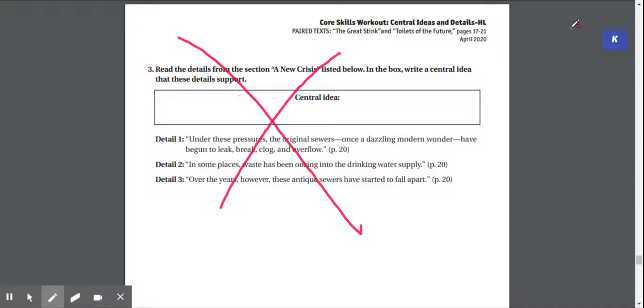Take your time on this activity, and if you have not read the stories, like I said, and I keep saying over and over again, you have to read both of the selections before you can answer these questions.